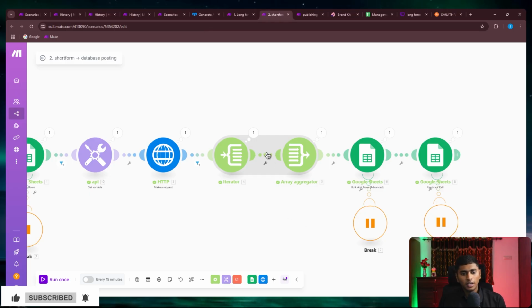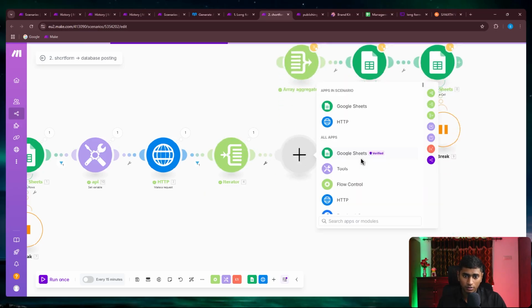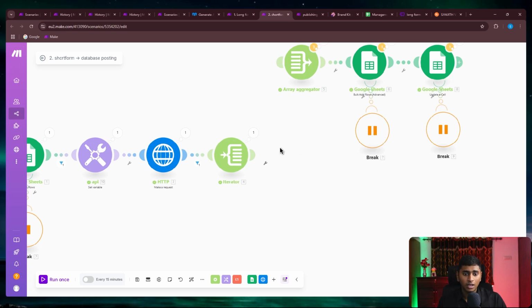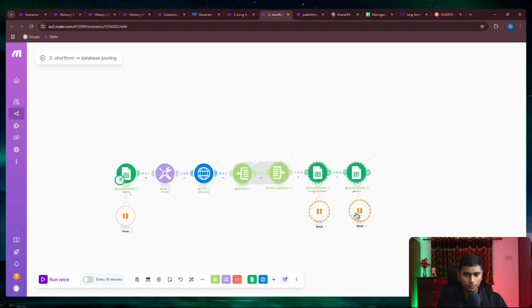So instead of this iterator, you could basically add a time delay sleep. You just add a sleep, and after that add upload a file to a specific folder, or maybe you can create one, but that totally doesn't make sense unless you want to have the data of those clips downloaded in your drive or in your cloud storage. Okay, but that is not the main goal here. It is to just get posted.